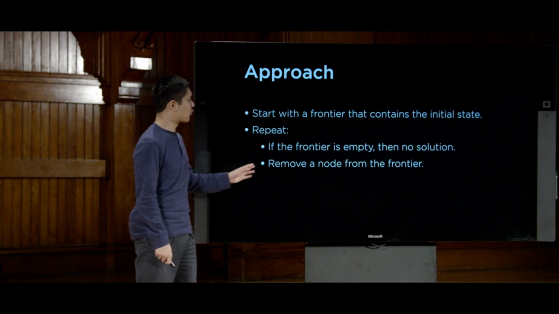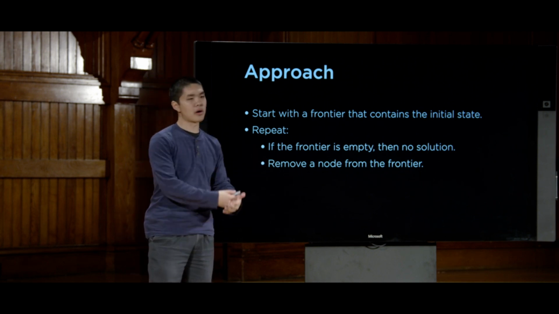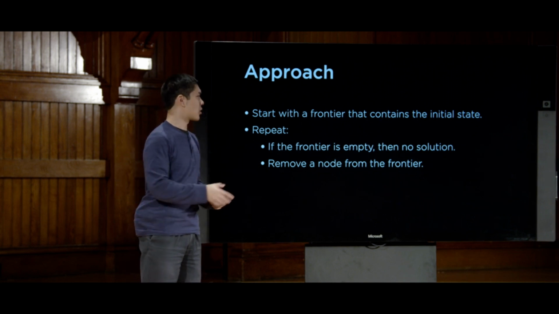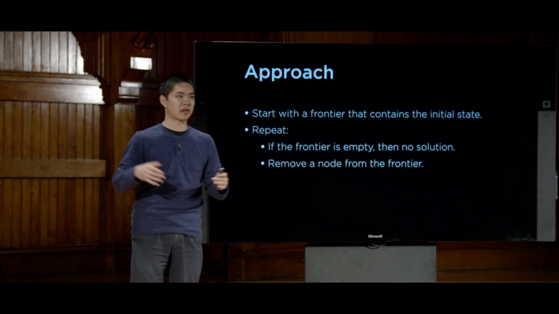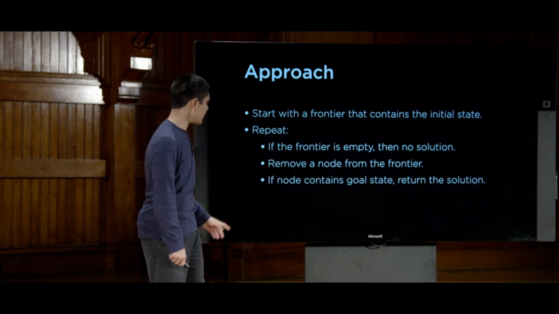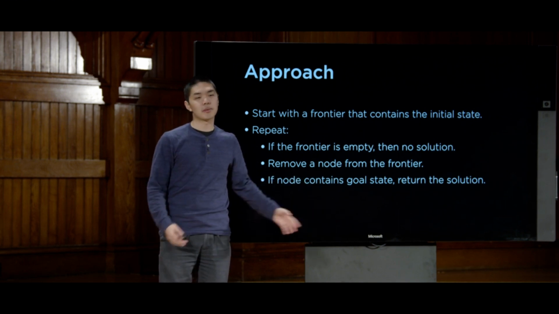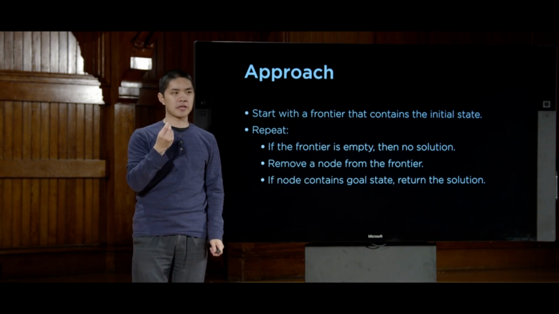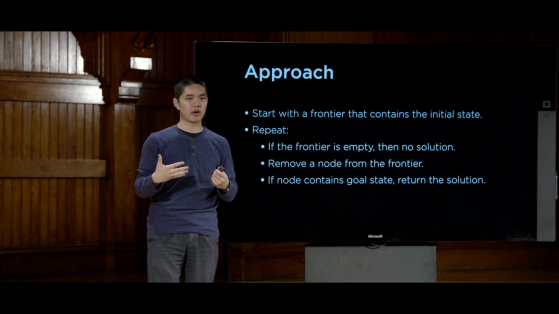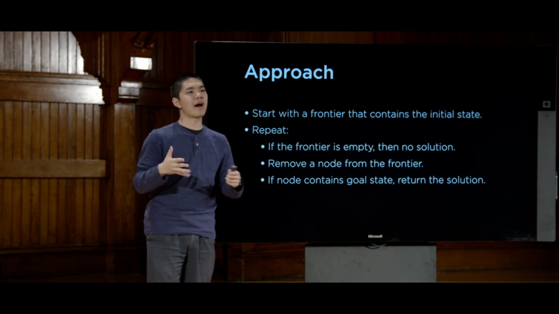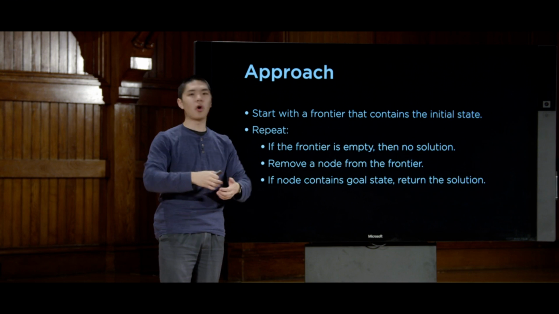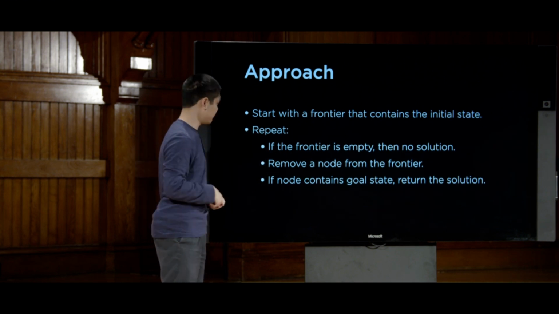Otherwise, what we'll do is remove a node from the frontier. So right now, at the beginning, the frontier just contains one node representing the initial state. But over time, the frontier might grow. It might contain multiple states. And so here, we're just going to remove a single node from that frontier. If that node happens to be a goal, then we found a solution. So we remove a node from the frontier and ask ourselves, is this the goal? And we do that by applying the goal test that we talked about earlier, asking if we're at the destination, or asking if all the numbers of the 15 puzzle happen to be in order. So if the node contains the goal, we found a solution, great, we're done.